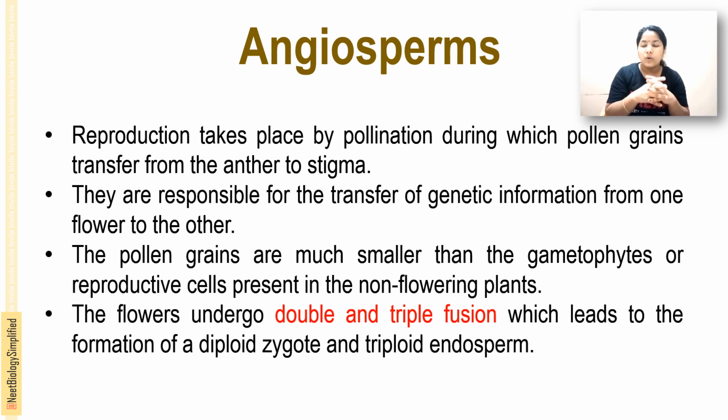The flower undergoes double fertilization as well as triple fusion, which lead to the formation of a diploid zygote and triploid endosperm. Double fertilization means one sperm plus one egg cell forms the diploid zygote. In triple fusion, one sperm cell fuses with two endosperm cells of the embryo sac, forming the triploid endosperm.